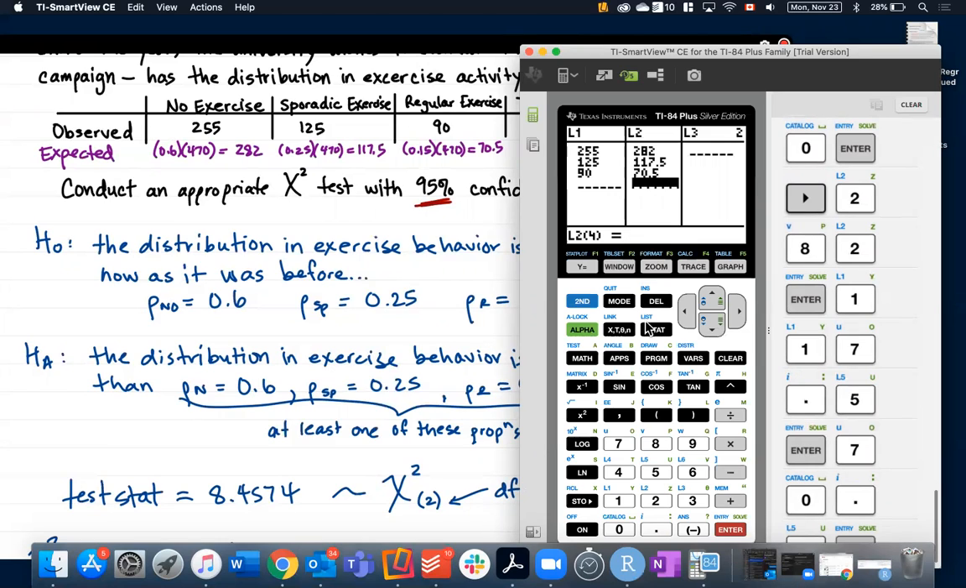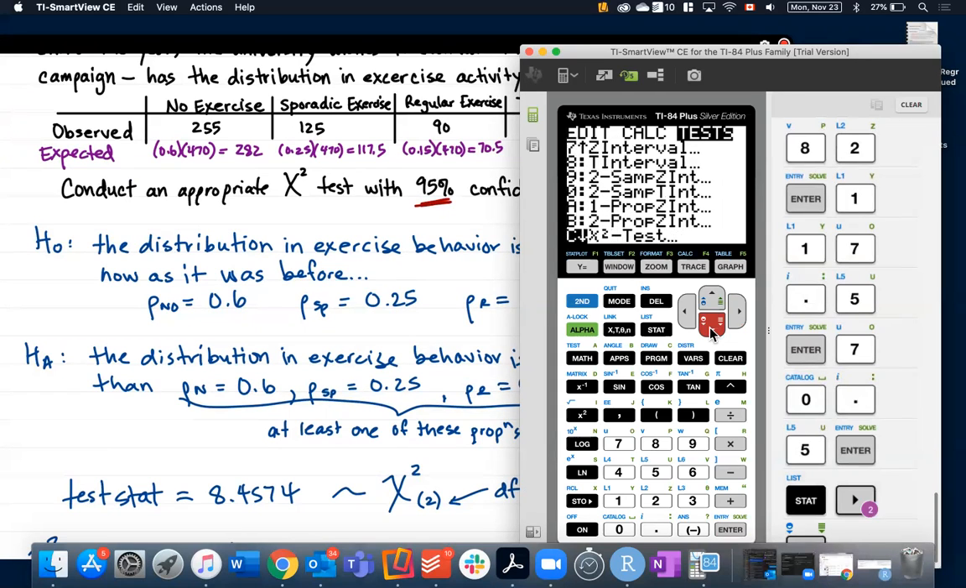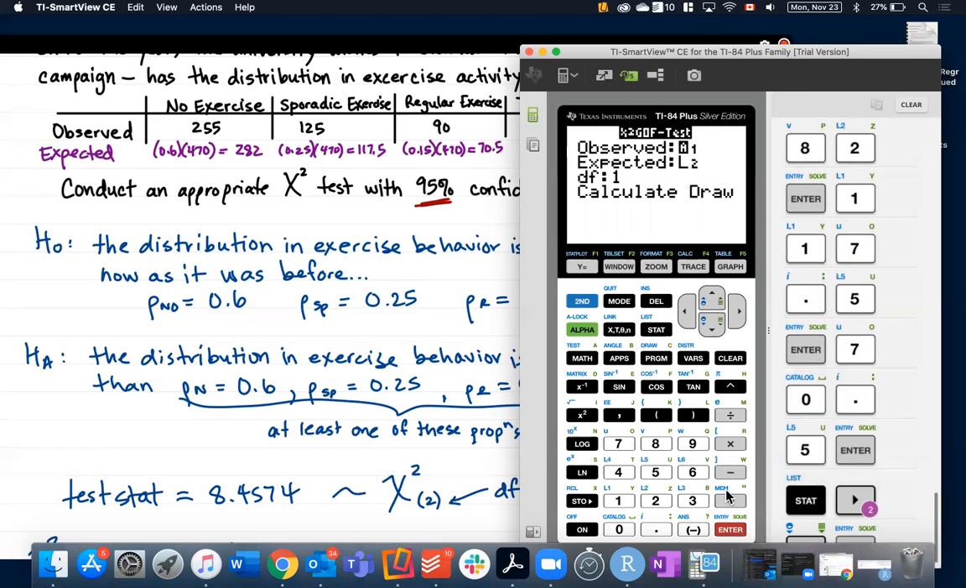So once you've got your observed in list 1 and your expected in list 2, you're going to go to stat and then over to tests. And again, you're going to go all the way down until you see chi-squared test. That's, remember, for the test of independence or the test of homogeneity when we have some rows and some columns. If you only have one variable, you're doing a goodness of fit test, what we agreed on. So you're going to choose the goodness of fit test. We put our observed in list 1. We put our expected in list 2.